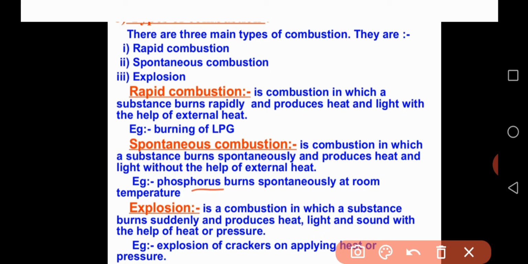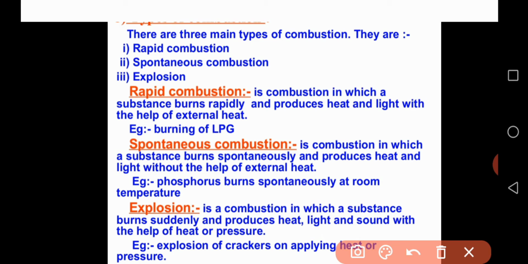What about rapid combustion, the burning of LPG? For burning LPG you need external heat; you have to light the stove. Then only does the LPG undergo combustion. What about spontaneous combustion of phosphorus? There is no need of external heat, so phosphorus burns automatically at room temperature. That type of combustion is what we call spontaneous combustion.